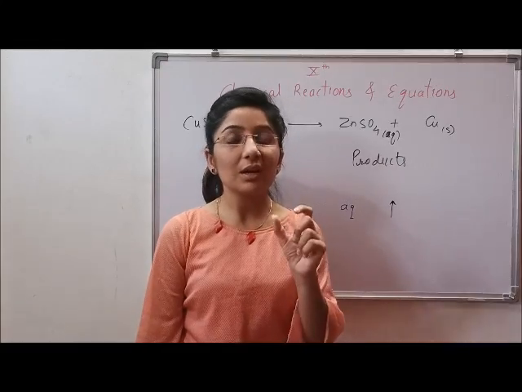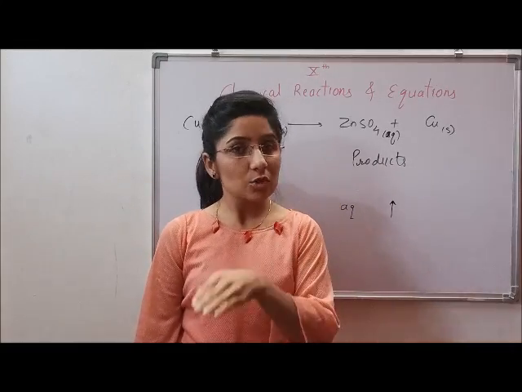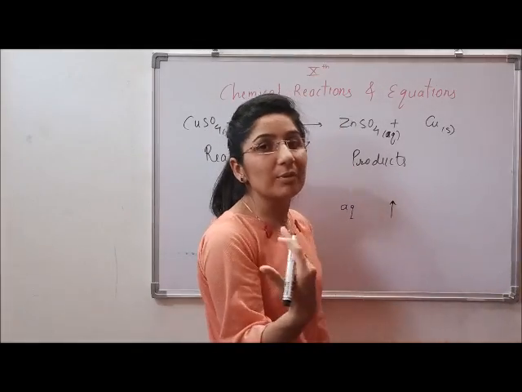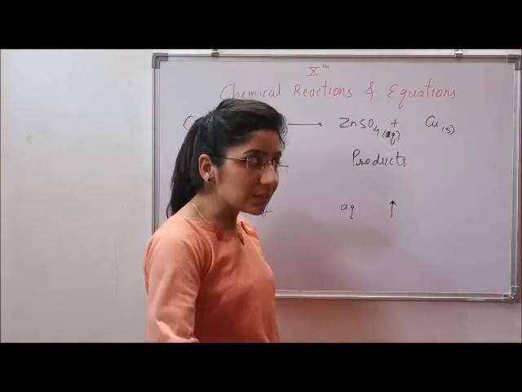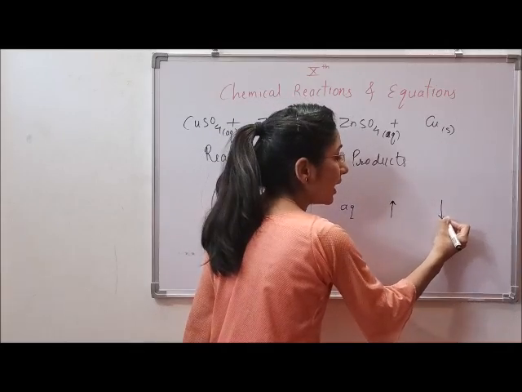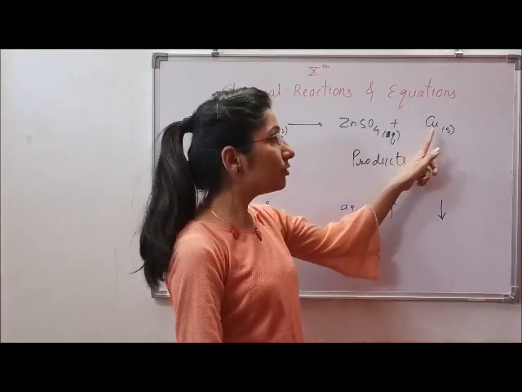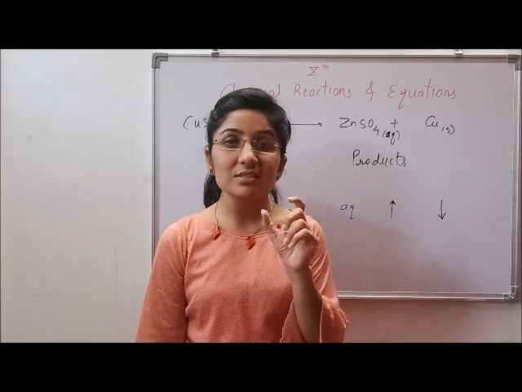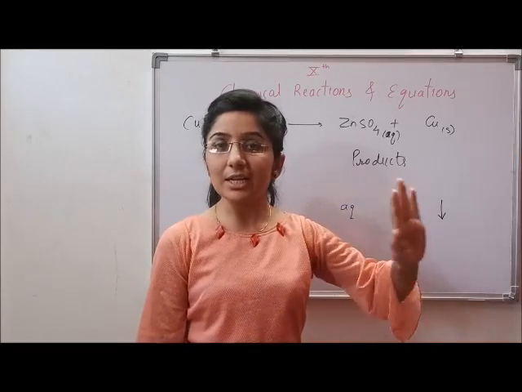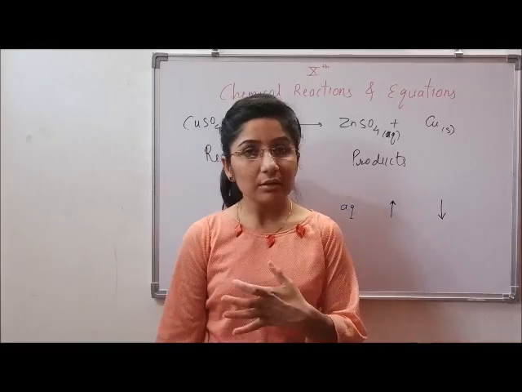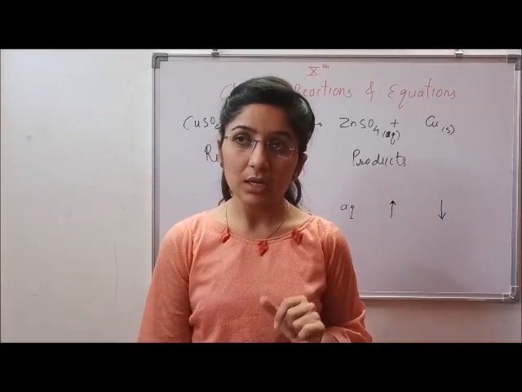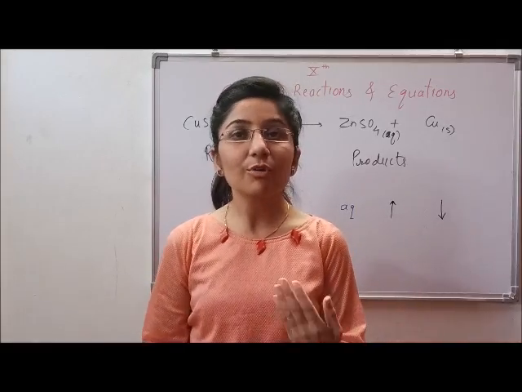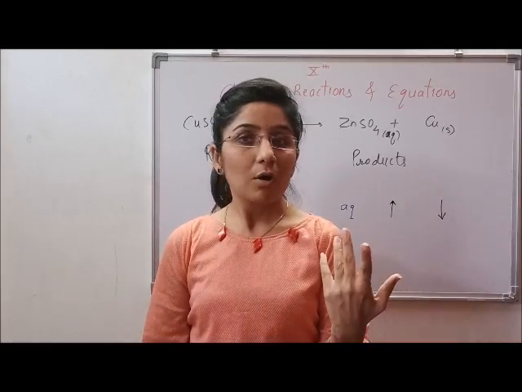You know what a precipitate is? It means an undissolved solid, which could be formed in any of the reactions. To represent that precipitate, a downward arrow is shown on the right hand side of that product. So this is how we can represent the state of each reactant and each product. Now in certain reactions, some condition is needed. Some reactions will not occur if you do not provide a temperature or pressure.